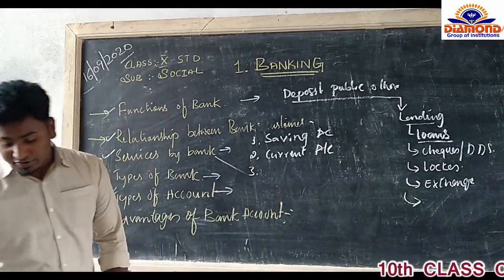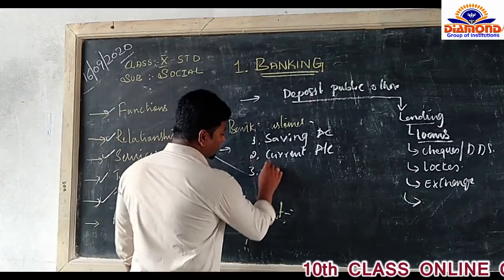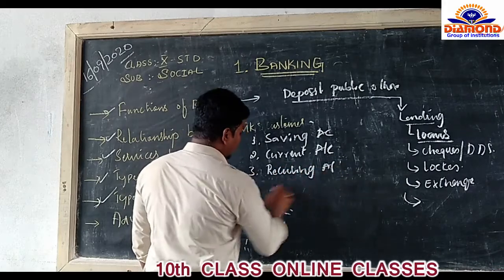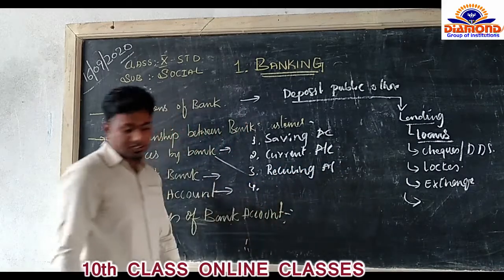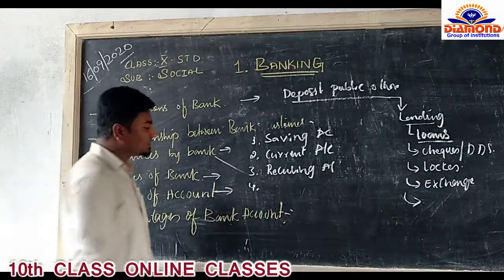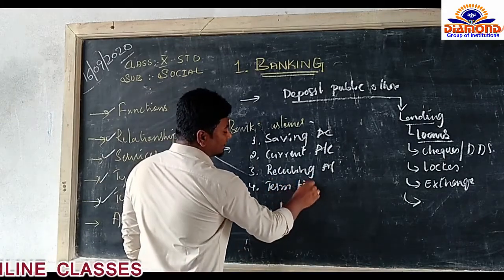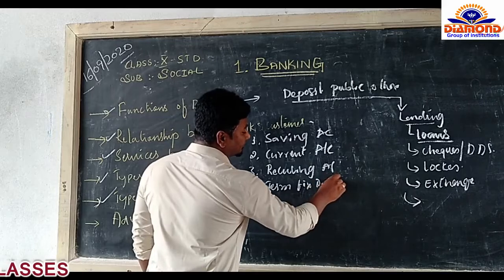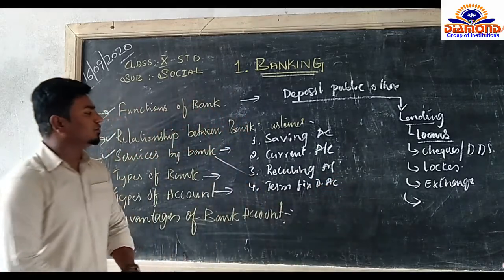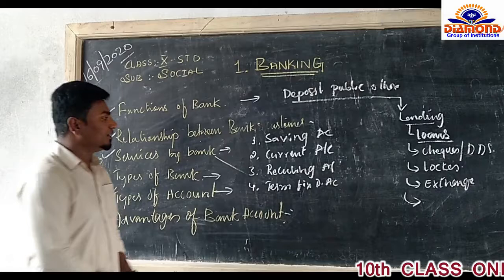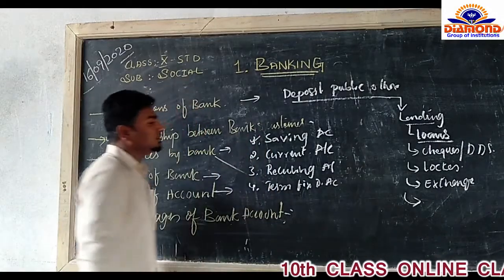So another account is called the recurring deposit account. This is the recurring deposit account. Okay, and the fourth one is called the term fixed deposit account. Term fixed deposit account. Okay. First we will come to know these 4 types of accounts available in the bank. Let us see the first, saving account.